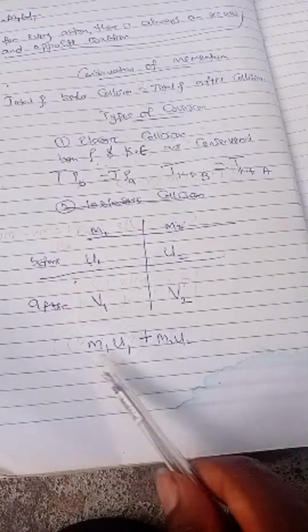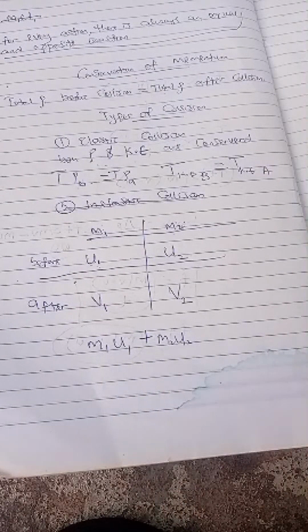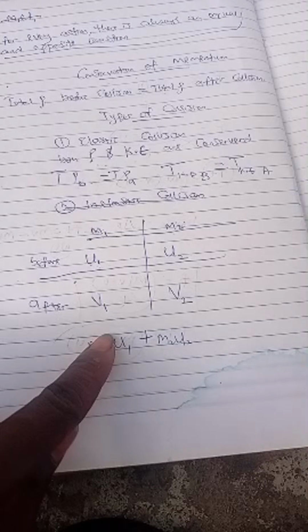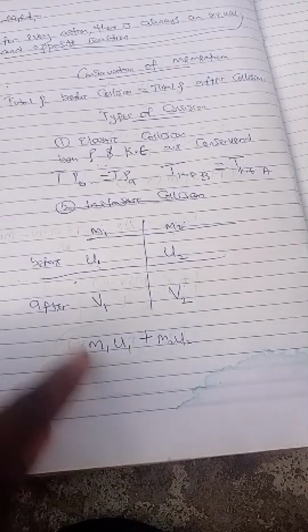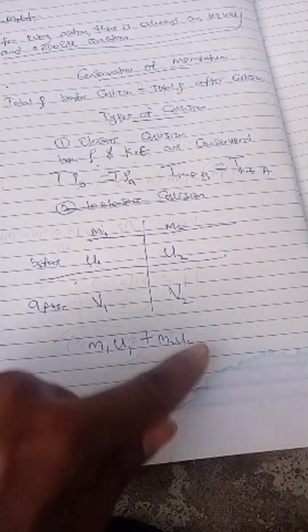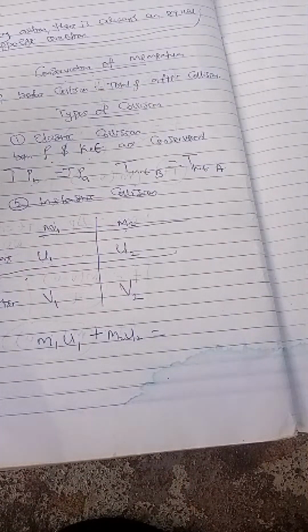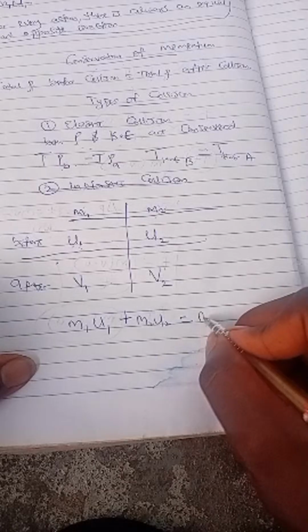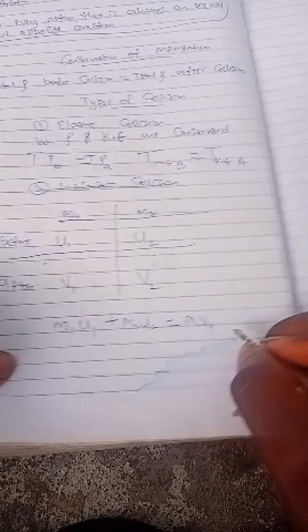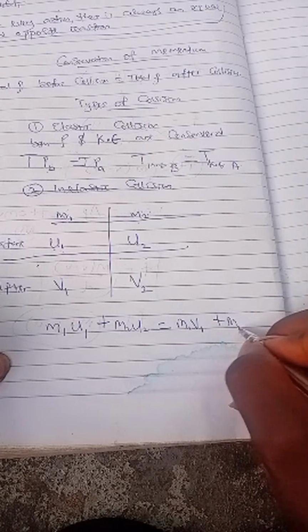So these two are before collision. Momentum is mass times velocity, and u is velocity. The momentum of body 1 and body 2 before collision is equal to the momentum after collision, that is m1 v1, with final velocity now, plus m2 v2. So this is the formula.